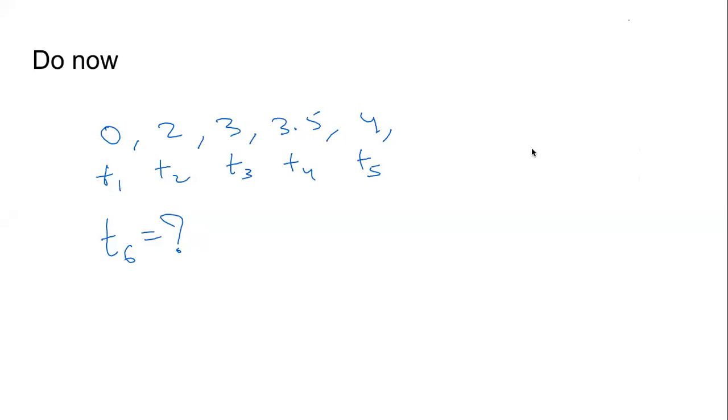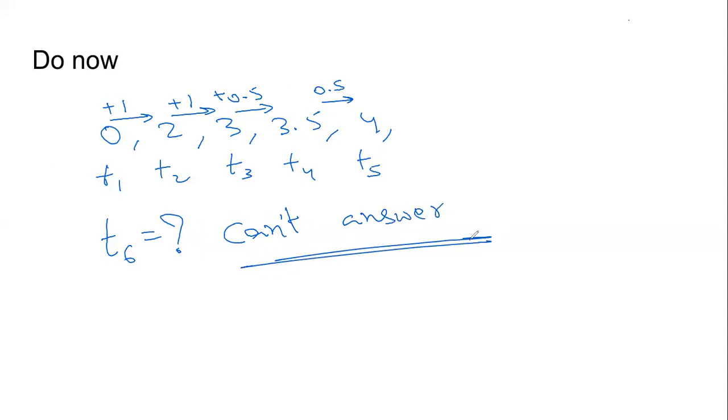Now, my dear students, we cannot know what T6 is. We cannot know. Why? You see, from 0 to 2, we are adding 1. From 2 to 3, we are adding 1. From 3 to 3.5, we are adding 0.5. From 3.5 to 4, 0.5. There is no pattern. Sometimes this, sometimes that, sometimes something else. So we cannot answer what T6 will be.